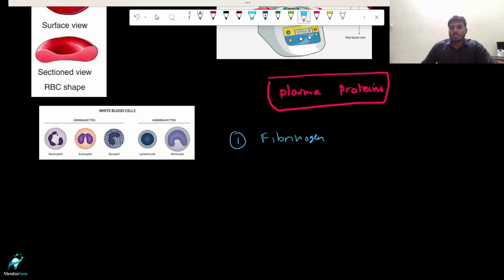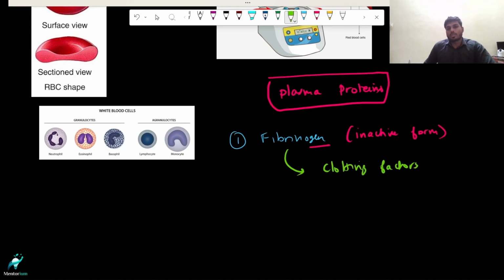The very basic detail I would like to add here is that whenever you see this gen added as a suffix, you should understand that the protein is in inactive form. What is the function of this protein? This protein is one of the clotting factors.